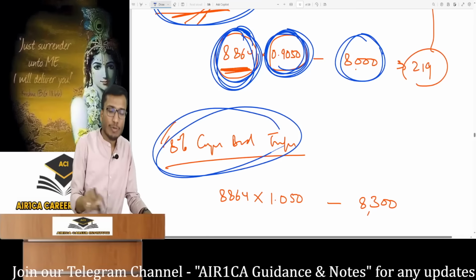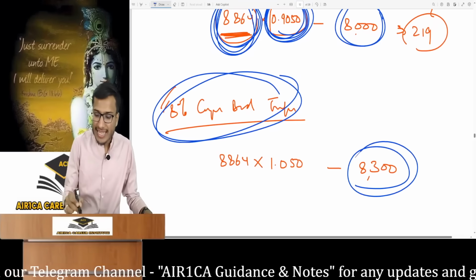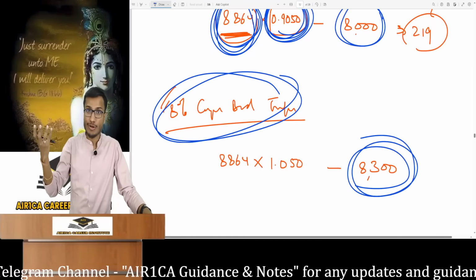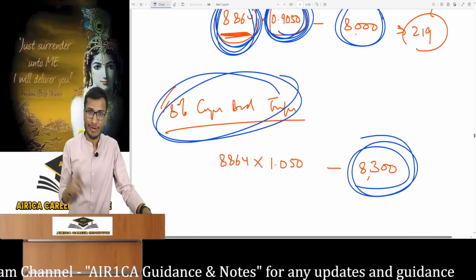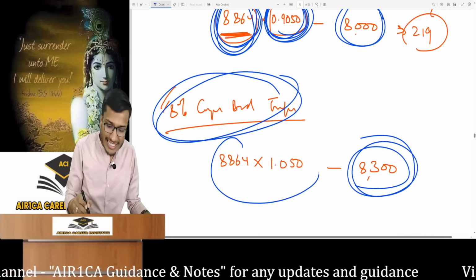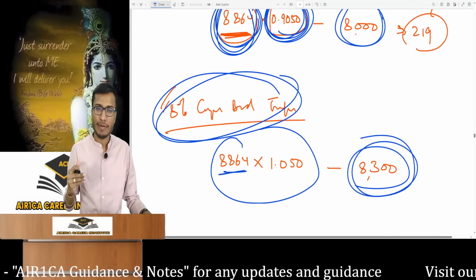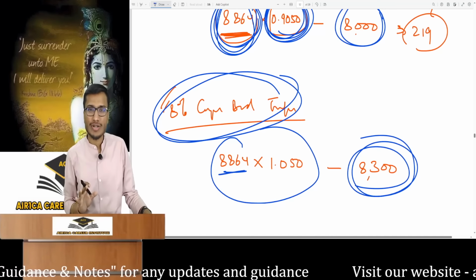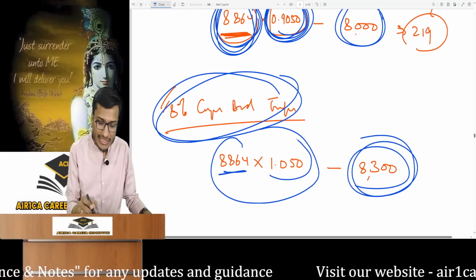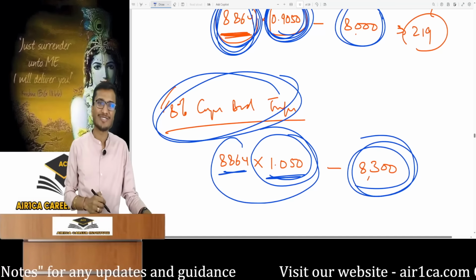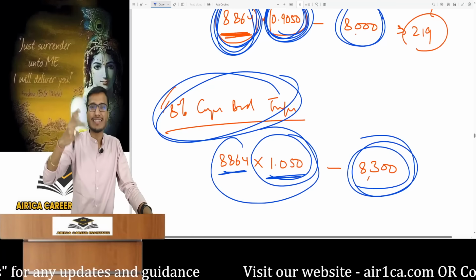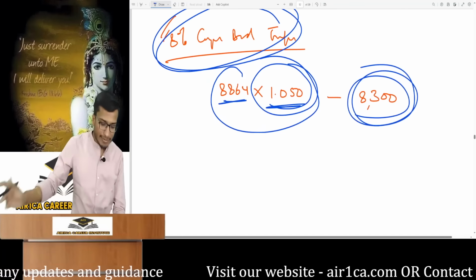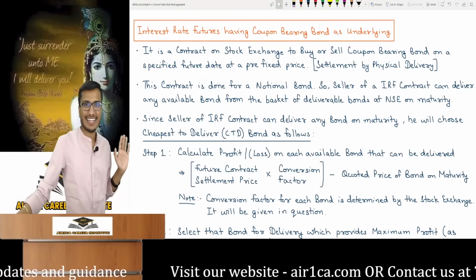Suppose I transfer an 8% coupon bond priced at 8,300. I am giving a bond of higher value, but the buyer does not get a bigger advantage. In this case, the stock exchange will get me more money. It would give me a 7% coupon bond for 8,864. If I'm giving an 8% coupon bond, I should get more money. So as per the stock exchange, the conversion factor is 1.050. And you should get this many times the money for today. So the stock exchange does this work. It's a minor point, just keep it in mind.